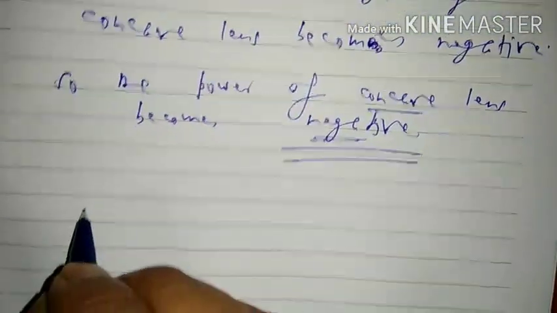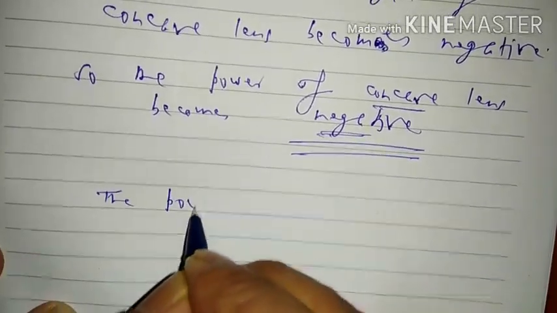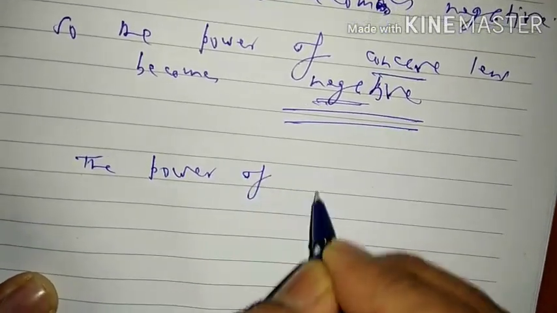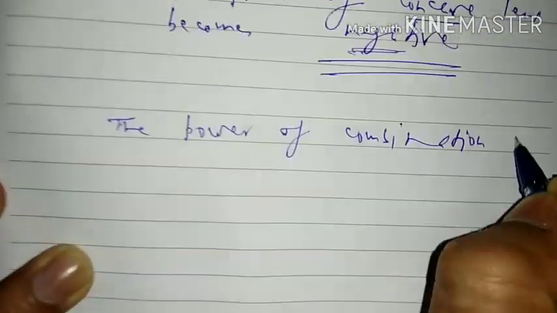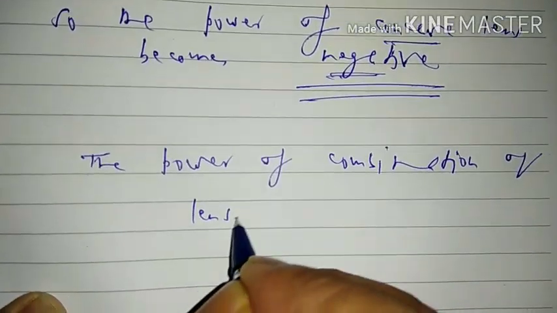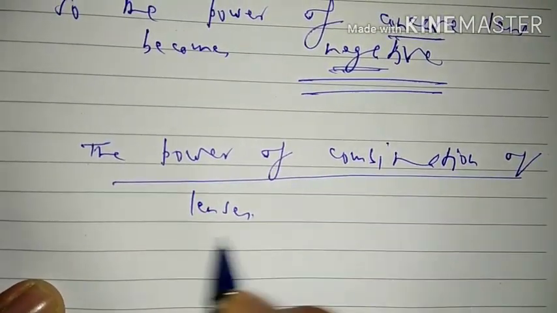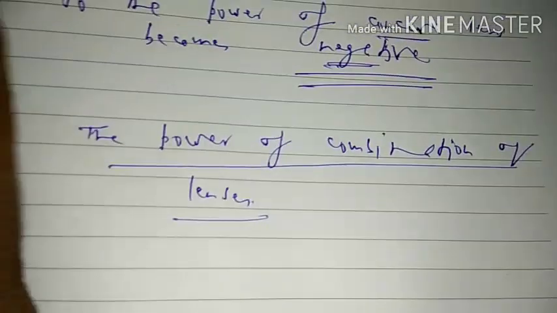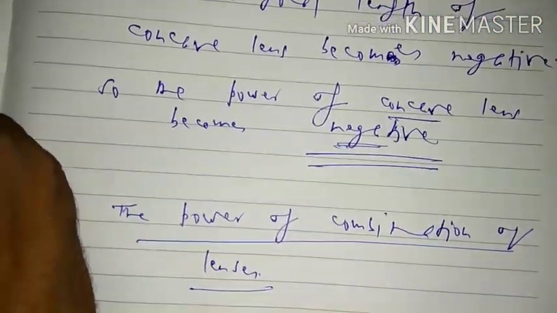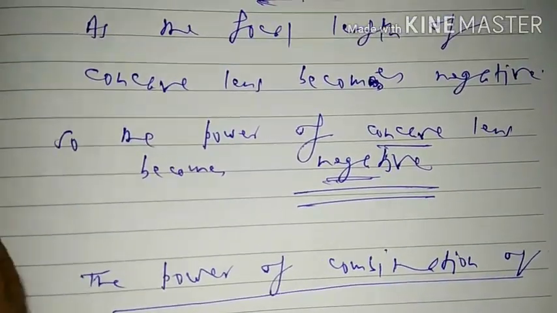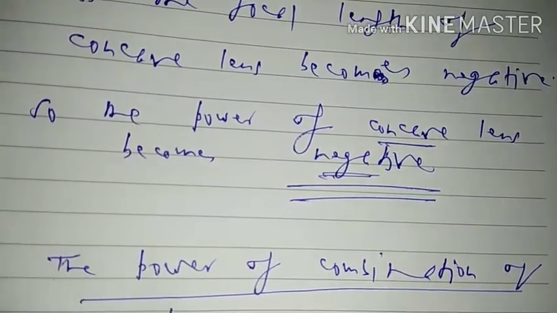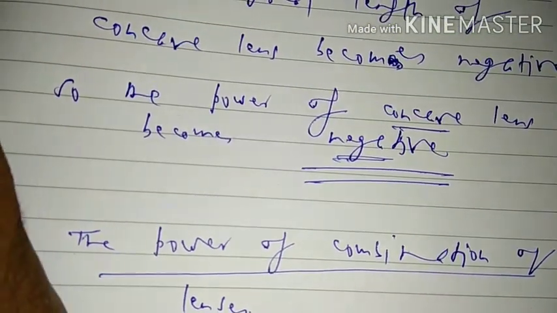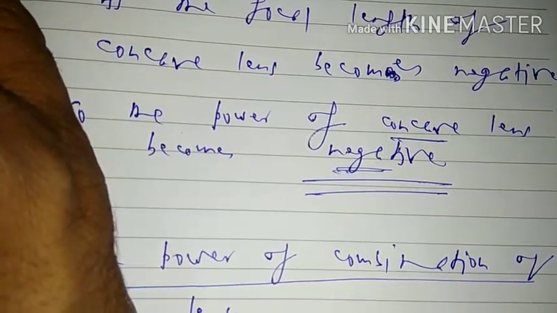So now see, the next topic is the power of combination of lenses. Suppose we have an instrument in which there are many different lenses of powers P1, P2, P3, and so on. Then the power of the combination of these lenses will be the algebraic sum of the powers of the individual lenses.